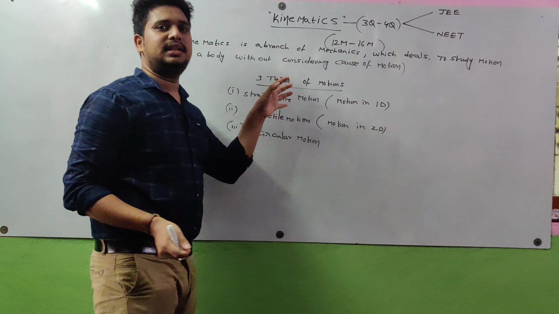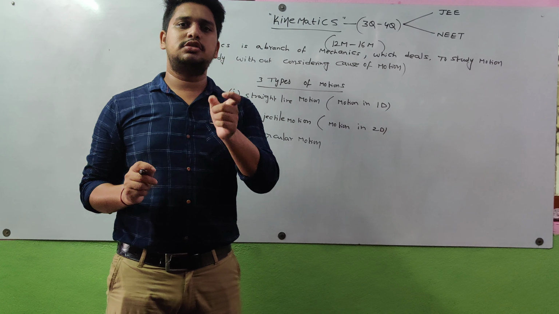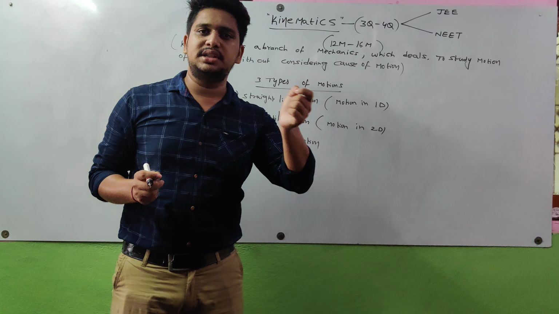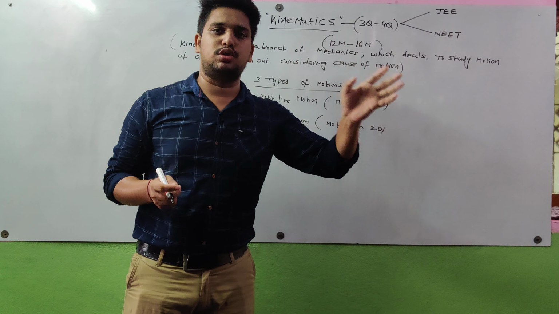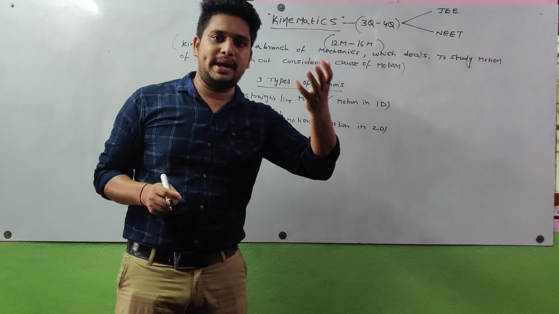So these are the three various types of motion of a body. First one is straight line motion. Straight line motion is also called rectilinear motion or linear motion, also called motion in one dimension.